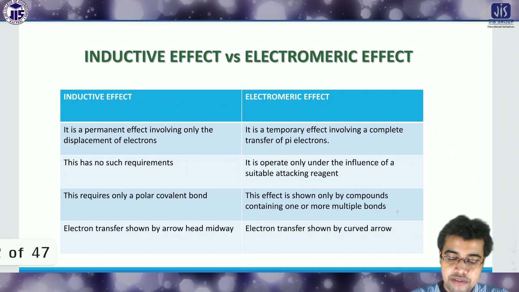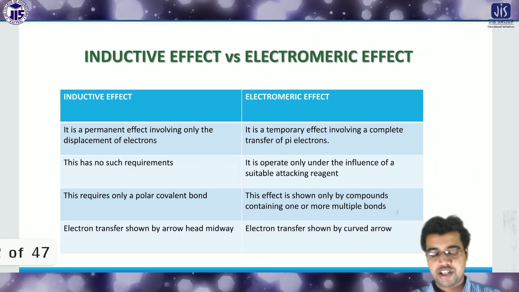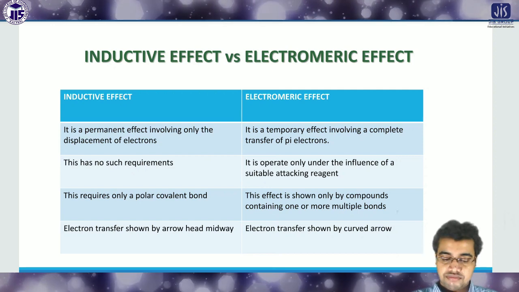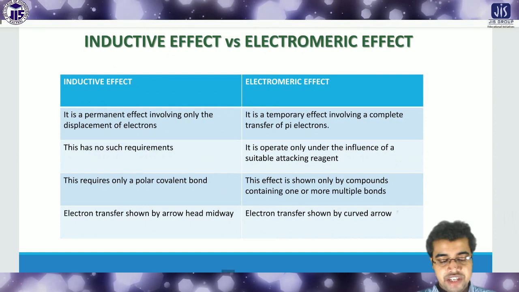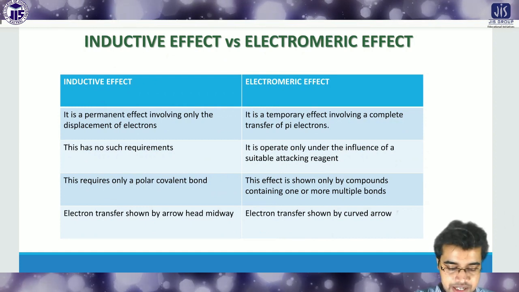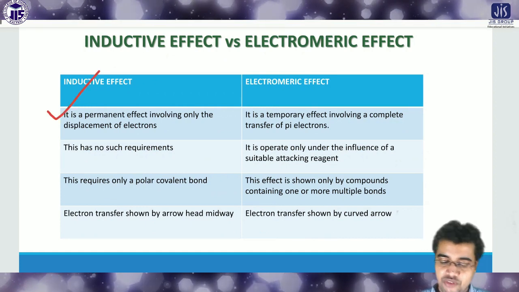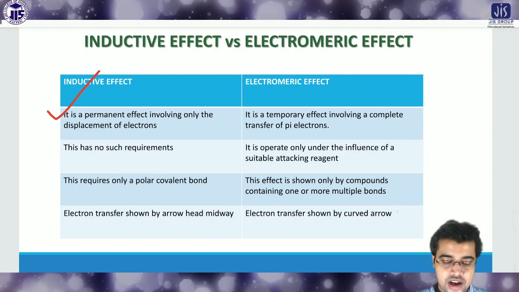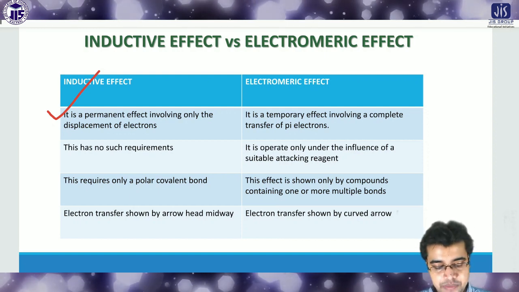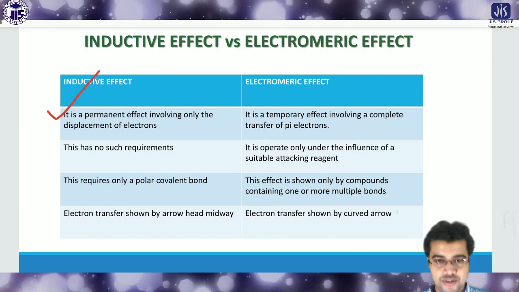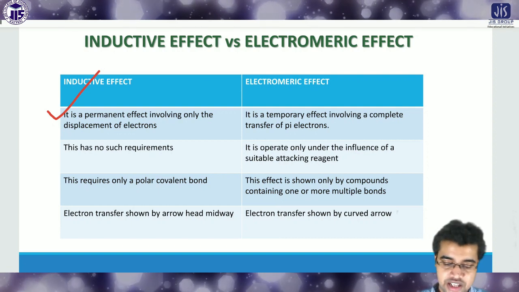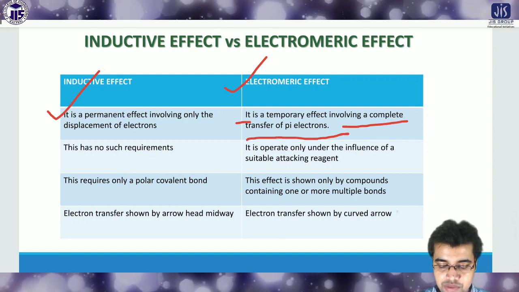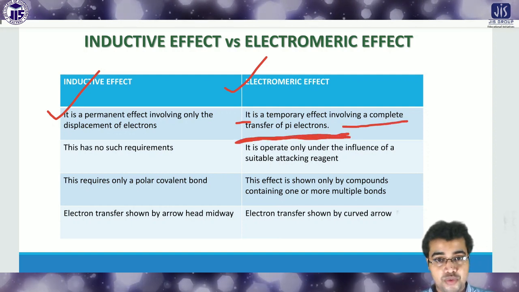Now, inductive effect versus electromagnetic effect. What is the difference between inductive effect and electromagnetic effect? We already discussed the inductive effect. So look here, the inductive effect is a permanent effect involving only the displacement of the electrons. Electrons will be displaced. This is called the inductive effect. But the electromagnetic effect is a temporary effect involving a complete transfer of the pi electrons. There is a complete transfer of only the pi electrons.